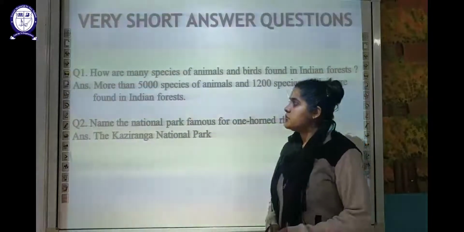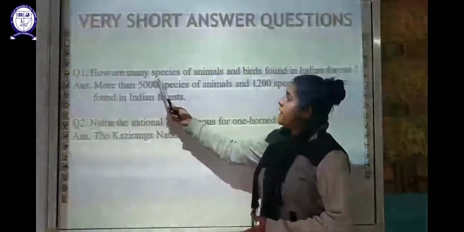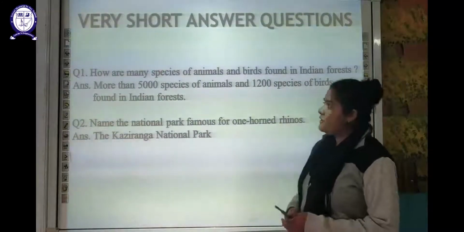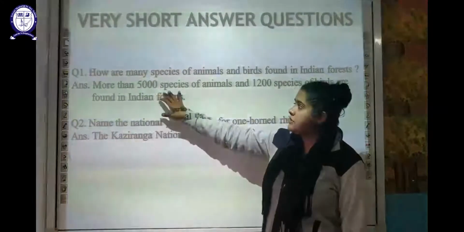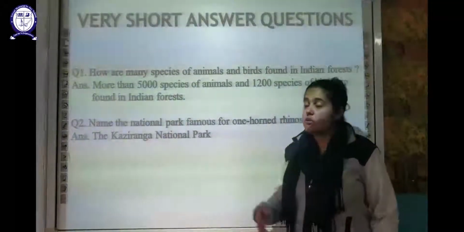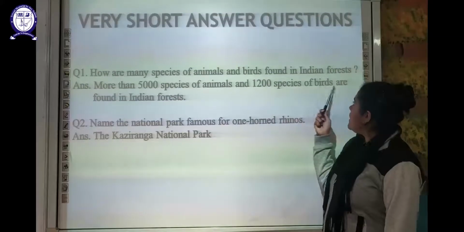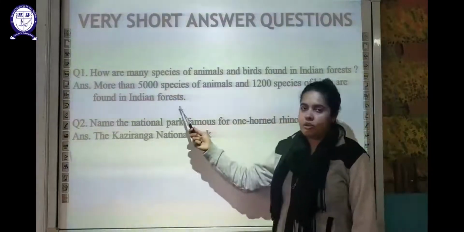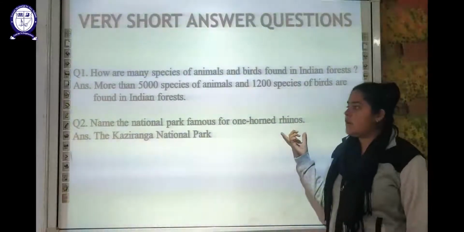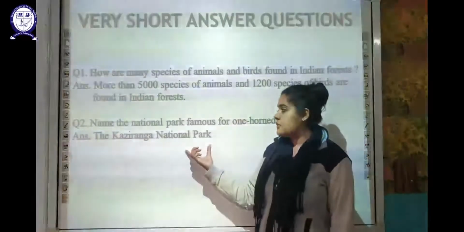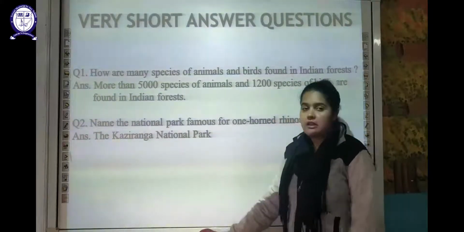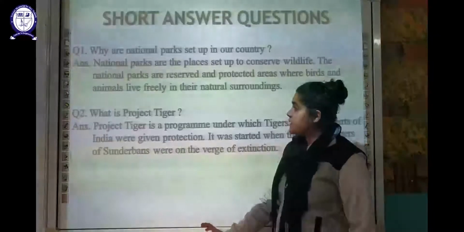Now very short answer questions. So here, how many species of animals and birds are found in Indian forest? As I've told you, more than 5,000 species of animals and approximately more than 1200 species of birds are found in Indian forest. Next is the national park famous for one-horned rhino. This question has been repeated so many times, so you should remember that. So for one-horned rhinos, the national park is the Kaziranga National Park.